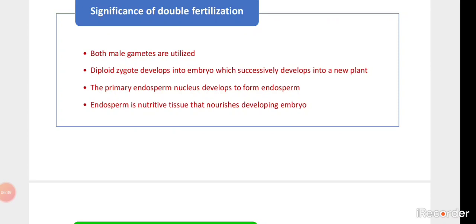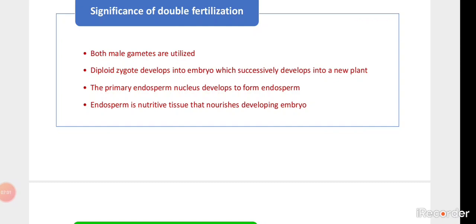The zygote, which is the fertilized product, is initially unicellular, then it undergoes cell division, and when two or more cells are formed, it is said to be an embryo. The primary endosperm nucleus develops into the endosperm.